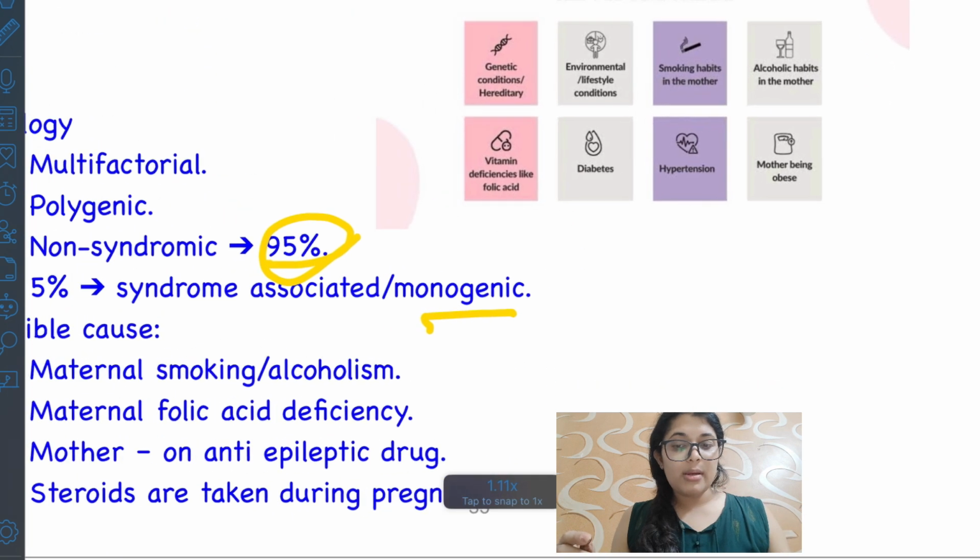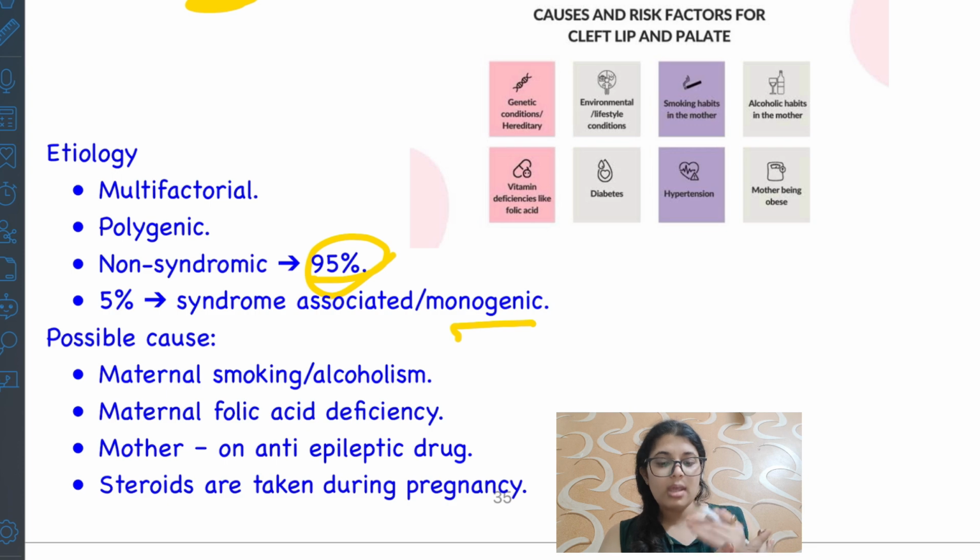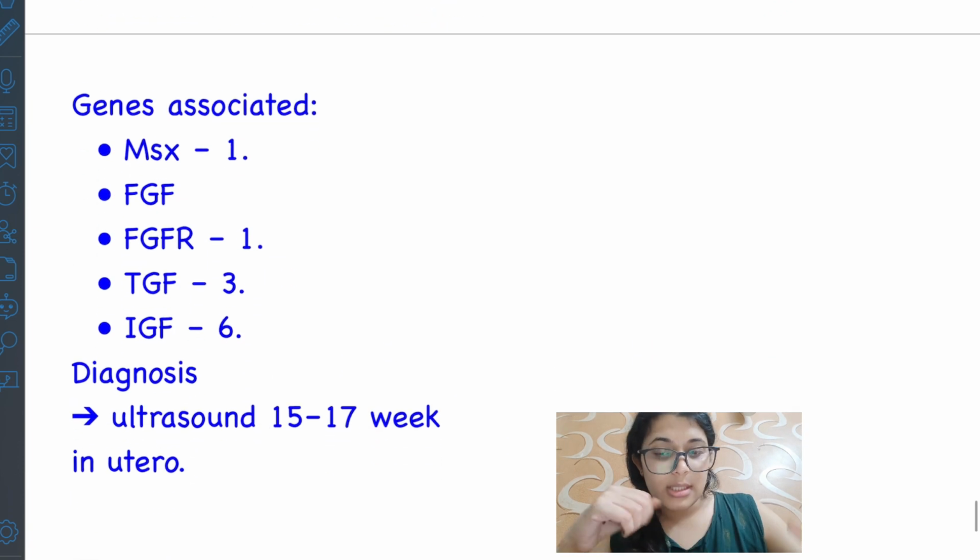Okay, once again we'll repeat. Etiology for cleft lip and cleft palate is multifactorial, polygenic, non-syndromic in 95% of cases and syndromic in 5%. During pregnancy, the mother has folic acid deficiency, or alcohol, smoking, anti-epileptic drugs or steroids.